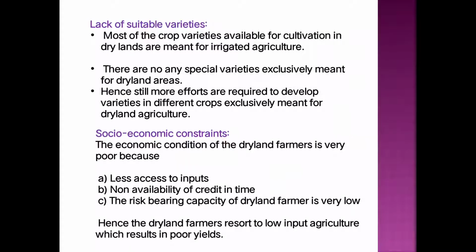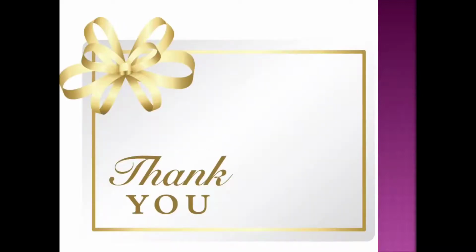Then the risk bearing capacity of the dryland farmer is very low. That means if one crop fails, then the risk bearing capacity of the farmer is not good. Due to that, the economic condition of the dryland farmer is very poor. Then the dryland farmer resorts to low input agriculture, which results in poor yield. So there are some reasons behind the poor economic condition of the farmer, and due to that the farmer adopts low input agriculture, and finally it results in poor yield or production.